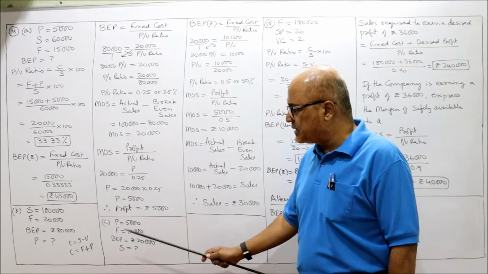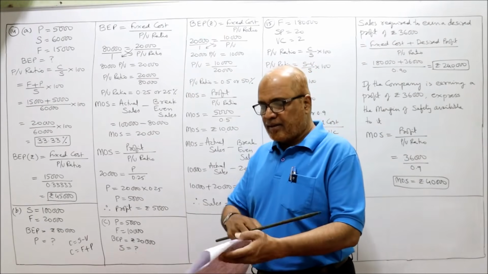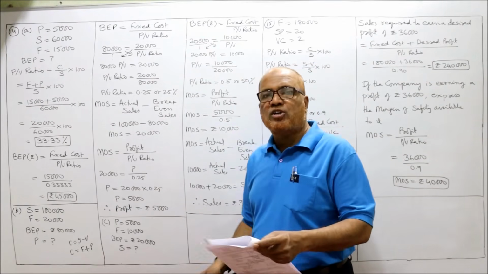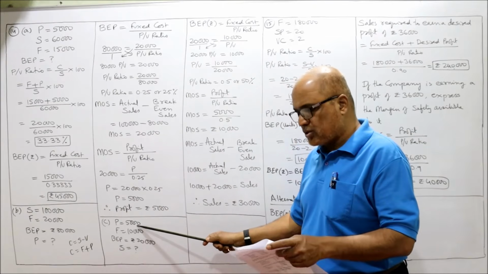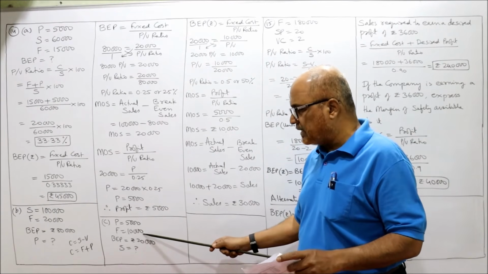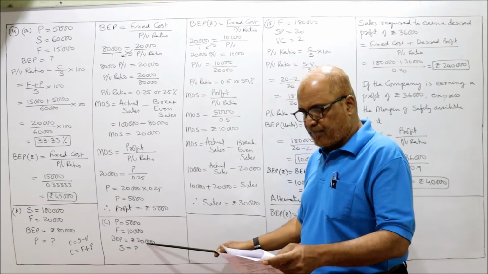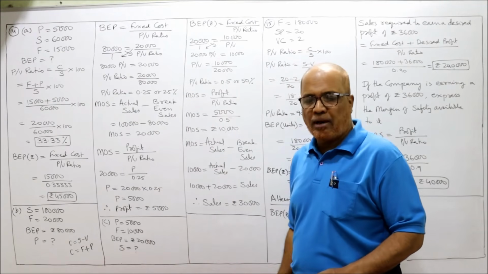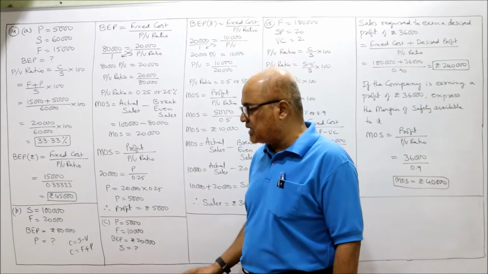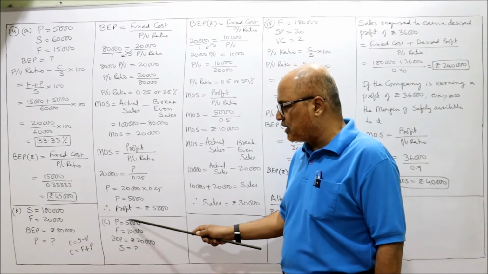B bit completed. C bit. A company has a profit of rupees 5,000, and fixed cost 10,000. Break-even point is 20,000. And what are the sales? We need to find out the sales. This is the information given.